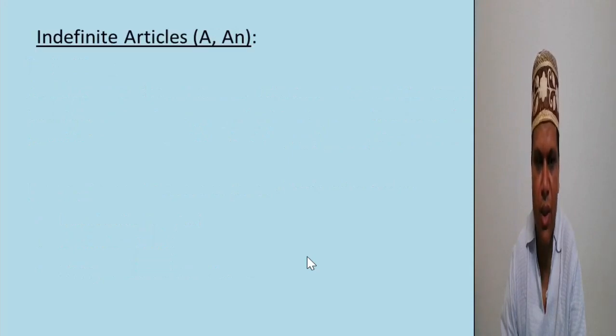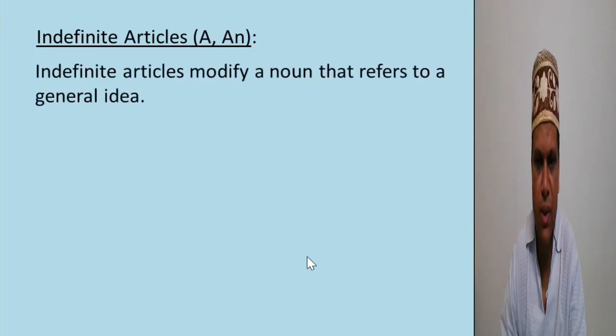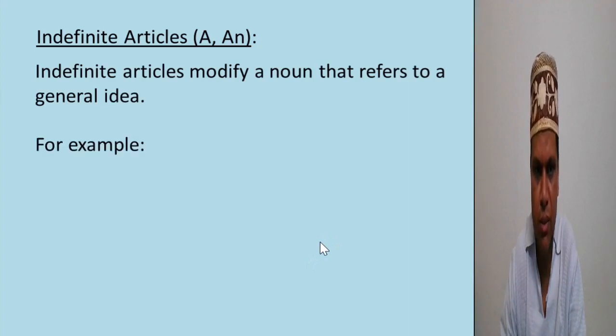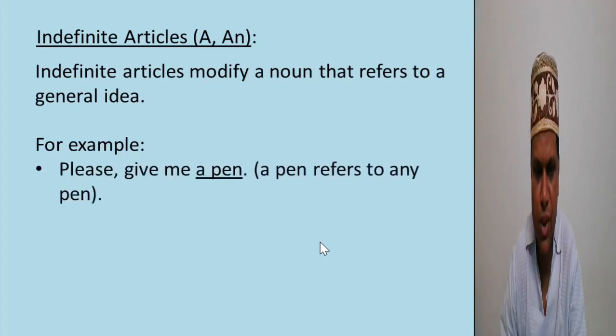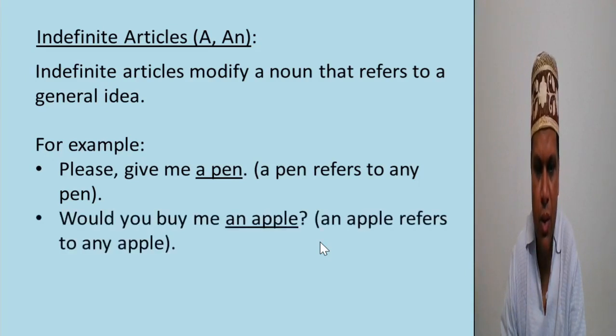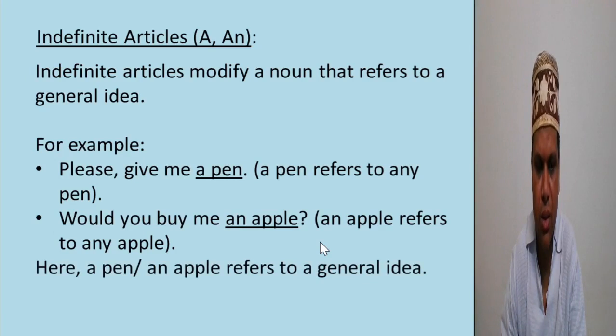Indefinite articles a, an. Indefinite articles modify a noun that refers to a general idea. For example, please give me a pen. Here a pen refers to any pen. It is not a specific pen. Would you buy me an apple? An apple refers to any apple. So here a pen or an apple refers to a general idea.